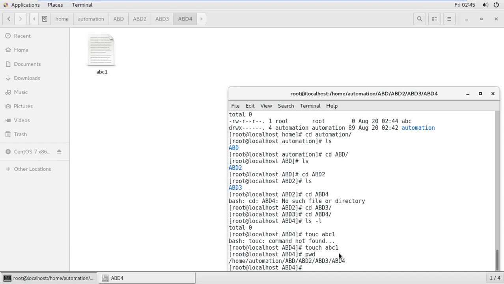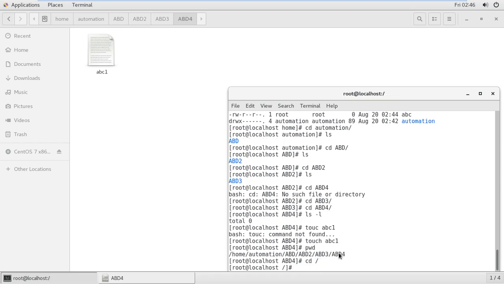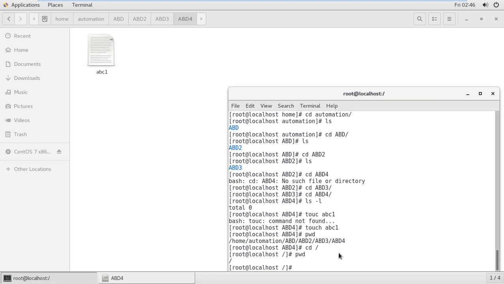So this is navigation. Right now again I want to go cd slash. You can see here I'm navigating to the parent directory with the cd command and slash. Slash means I'm going directly to the parent directory.